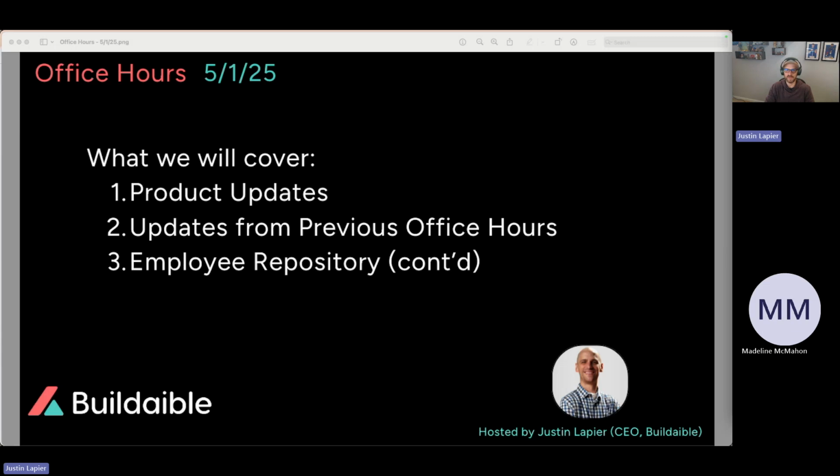Now, the reason that I want to add this table is because I will not be hosting next week's office hours. That'll be May 8th. Our product manager, George Hambel, will be running next week's office hours, and he is going to use the same employee repository app that we've created, and build a couple reports using the data that we import into the system today. So he'll probably create a report with a trend line of salary year over year for your entire company, to see how those increases or decreases are occurring.